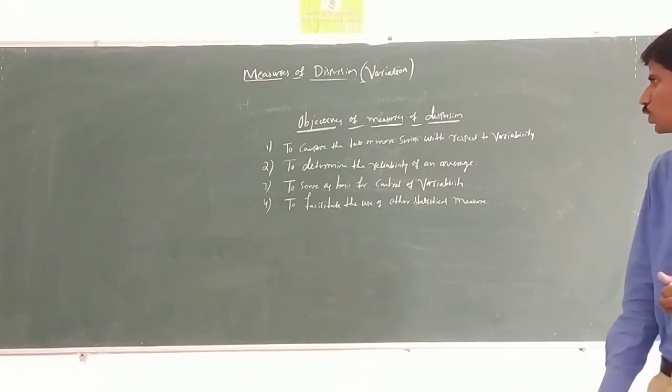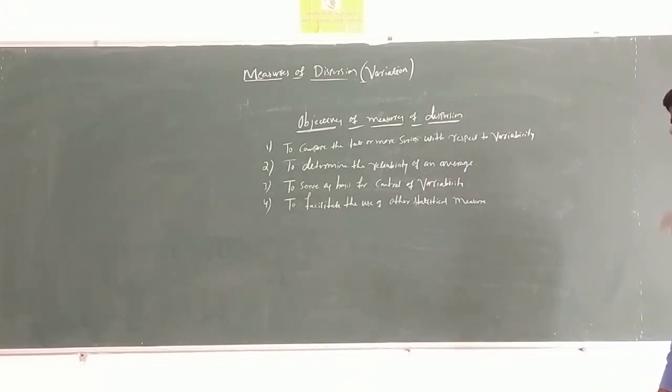These are the objectives of measures of dispersion. The first one is to compare the two or more series with respect to its variability. Second, to determine the reliability of an average. It is used to do quality check. Third, to serve as basis for the control of variability, that is, to control the variations.